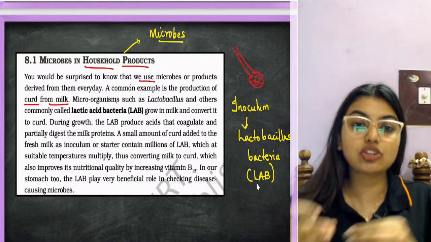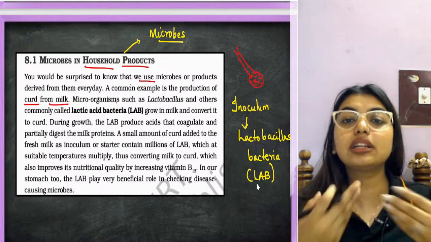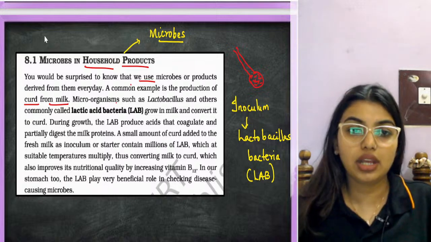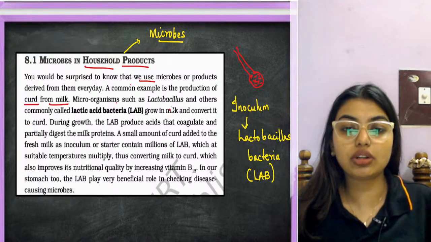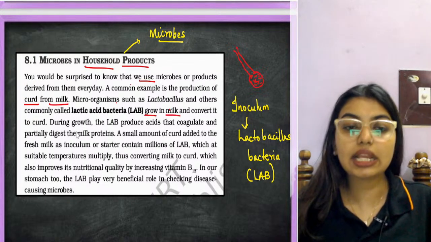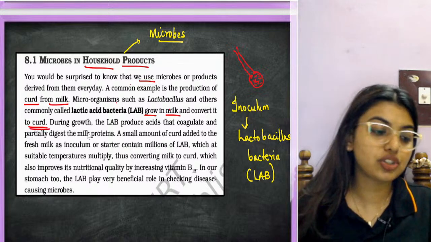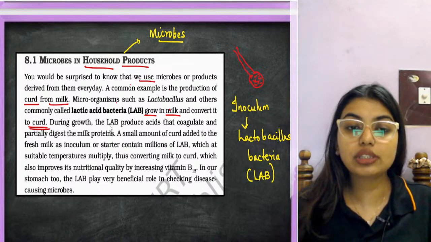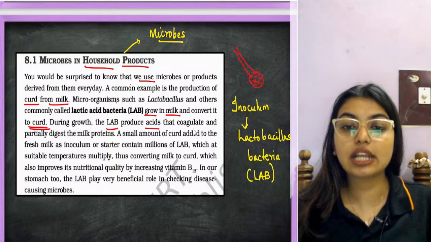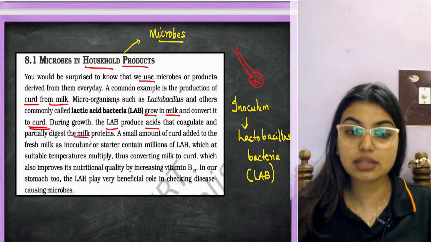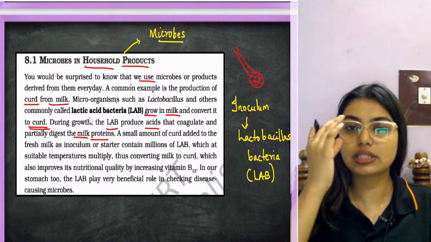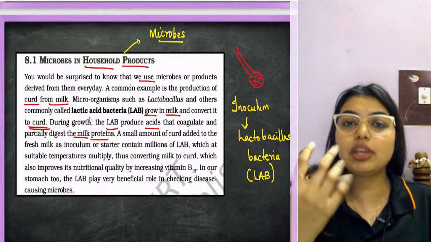Now these lactobacillus got into the milk and they started converting the milk to curd. They grow in the milk and convert it to curd. During growth, the LAB produces acid that coagulates and partially digests the milk protein. Casein is the milk protein, so that will also be digested.